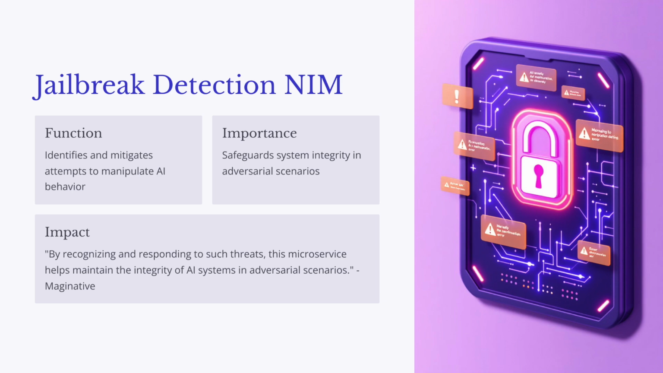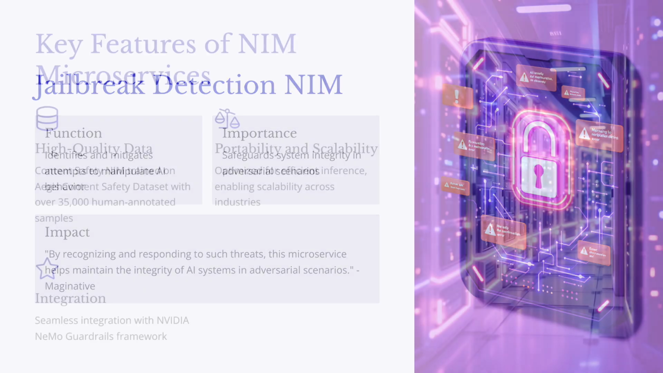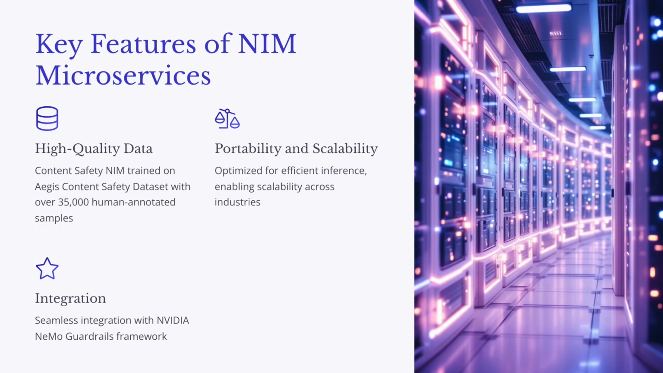Now, what's really exciting is that these NIM microservices aren't just theoretical concepts. They're actually being adopted by major companies across a lot of different industries. These companies are integrating these safety measures into their AI-powered services. It's like they're paving the way for a future where AI agents are not just intelligent, but also trustworthy and safe. Okay, so we've talked about these three amazing NIM microservices: content safety, topic control, and jailbreak detection, and how they act as safeguards for these AI agents.